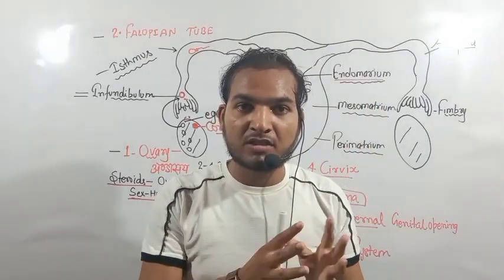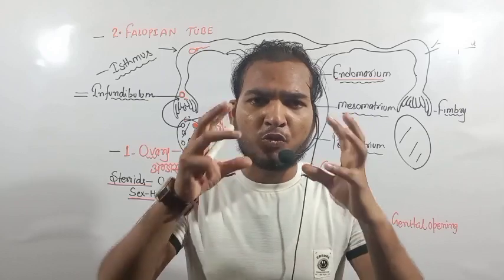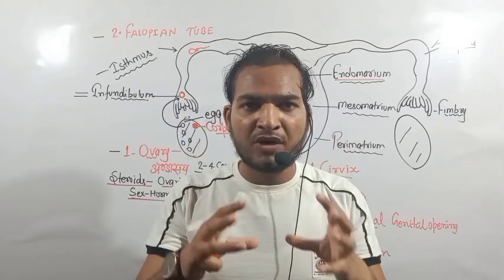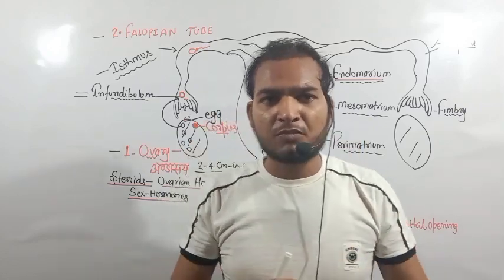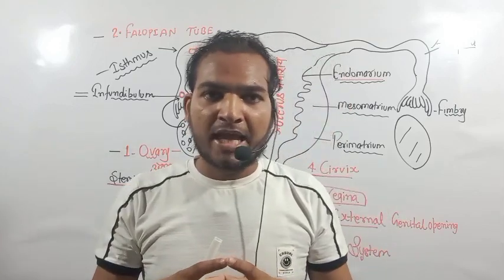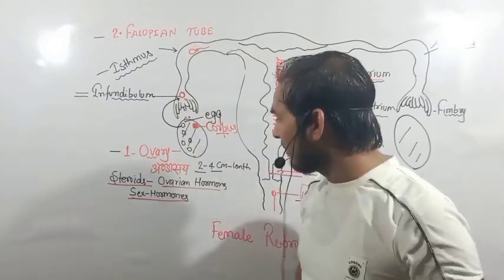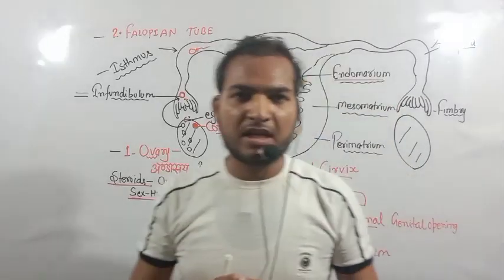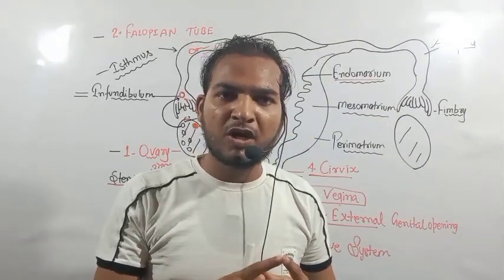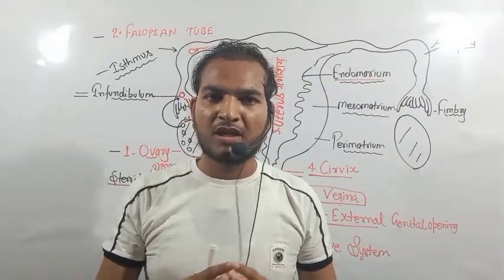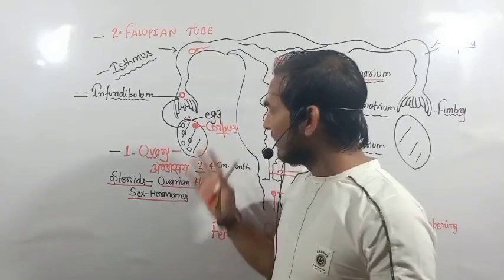The ovary is a circular structure, oval in shape. In the female, the ovary is about 2 to 4 centimeters in length and 1.5 to 2 centimeters in width.